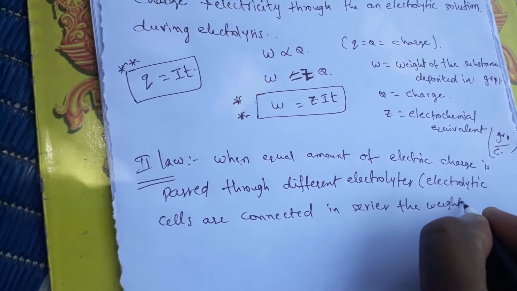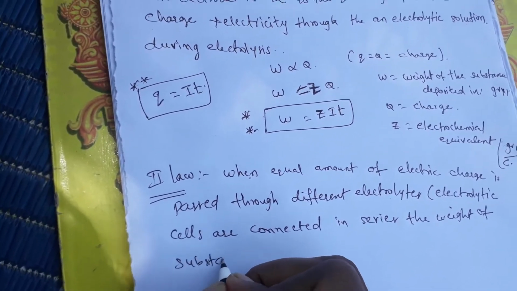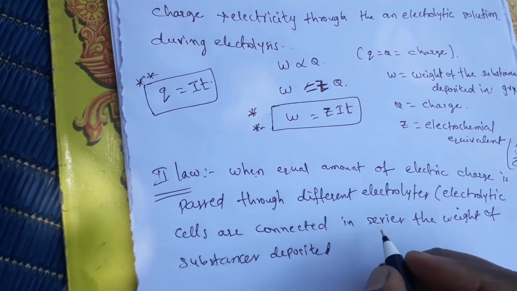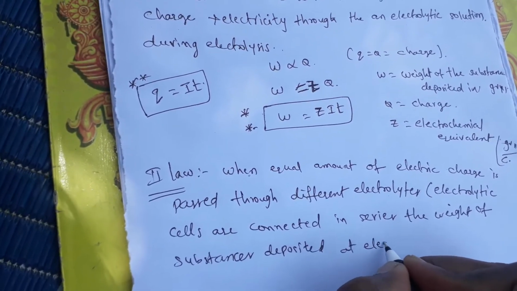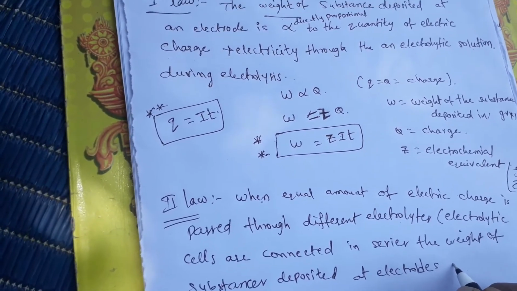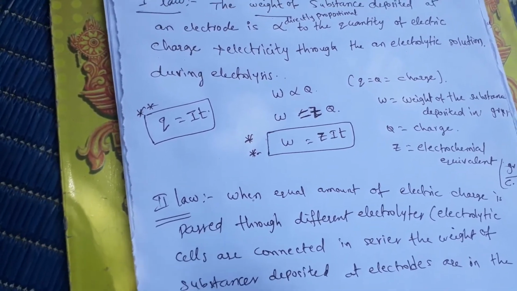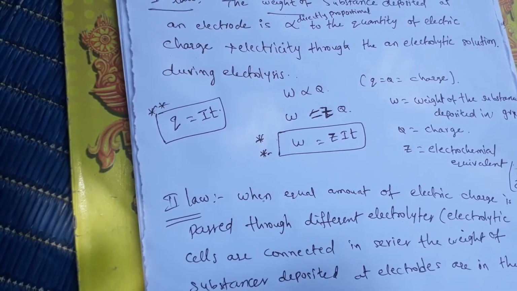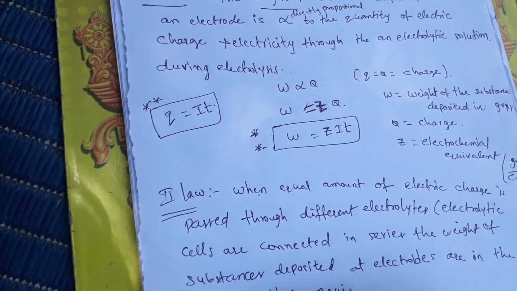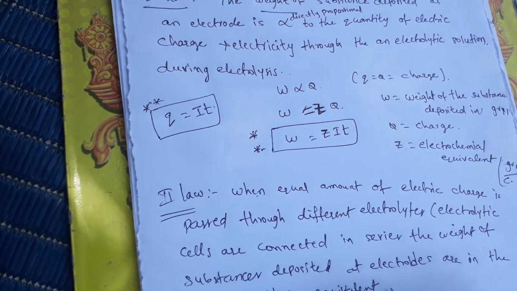the weights of substances deposited at the electrodes are in the ratio of their electrochemical equivalent weights.